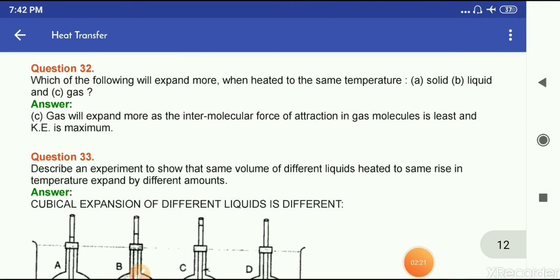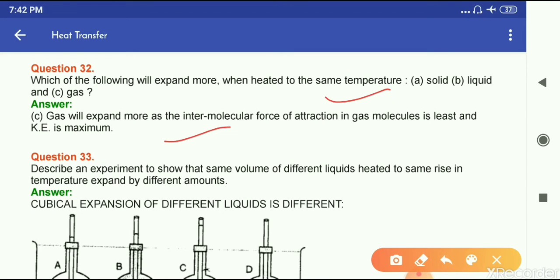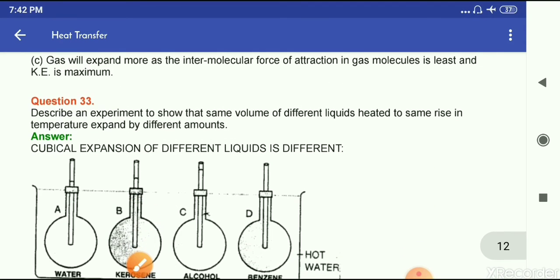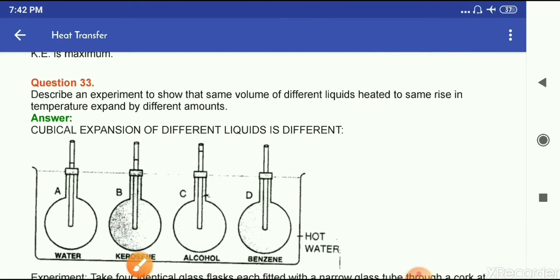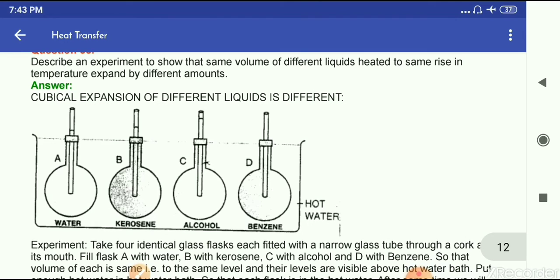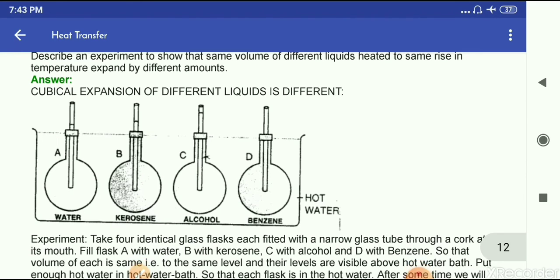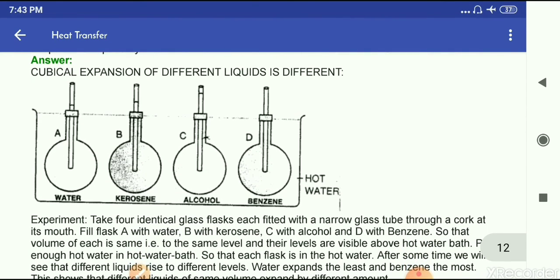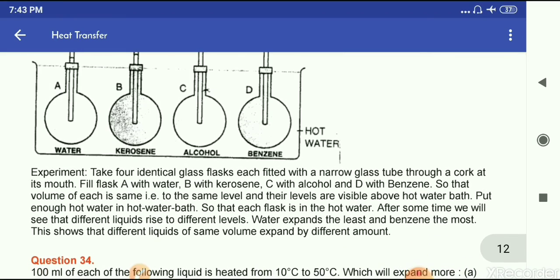Question number 32. Which of the following will expand more when heated to the same temperature, solid, liquid or gas? So see, gas will expand more as the intermolecular force of attraction in gas is least and kinetic energy is maximum. Now question 33: describe an experiment to show that the same volume of different liquids heated to the same rise in temperature expand by different amounts. So this is your answer. You have to write from here.